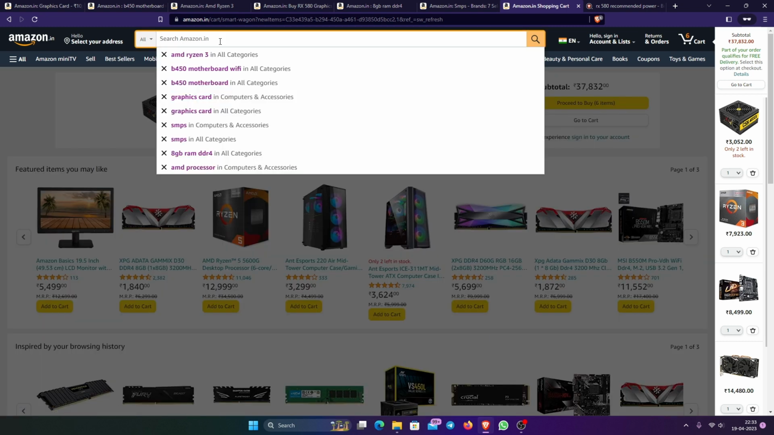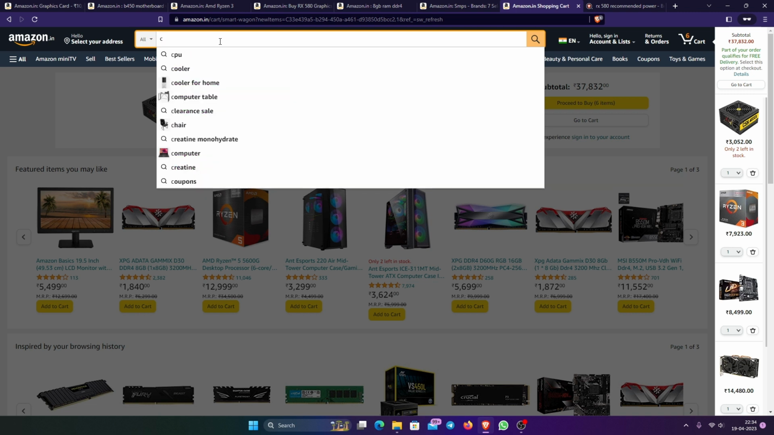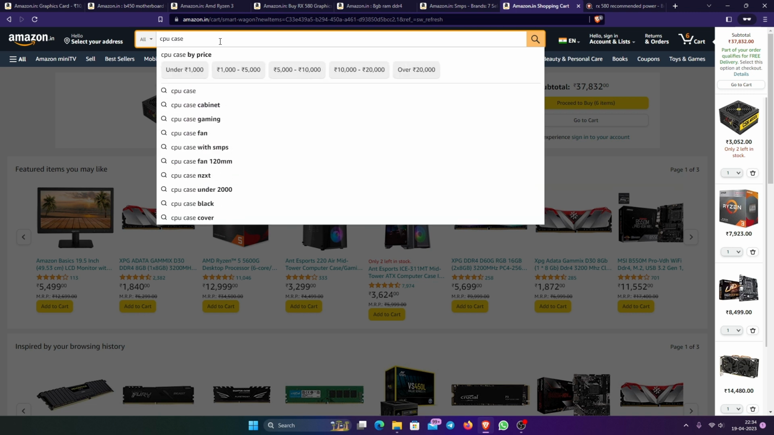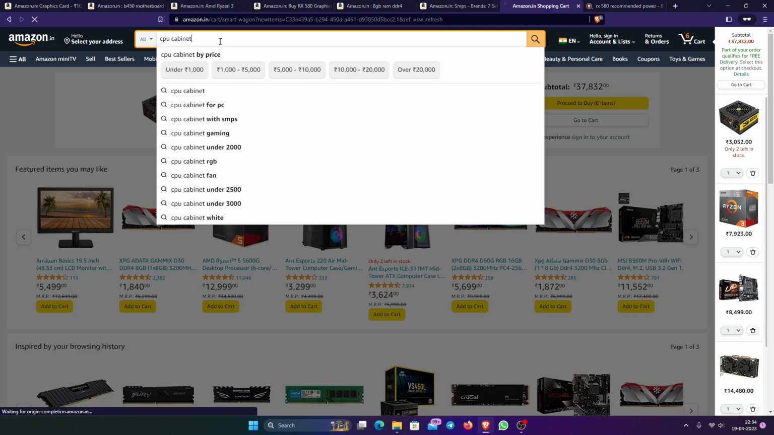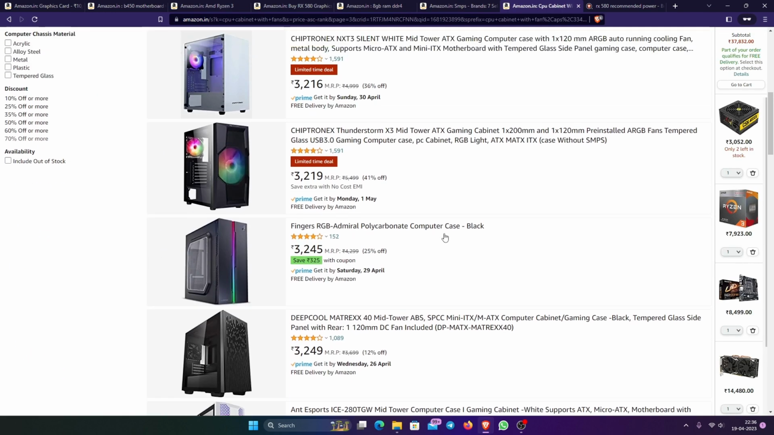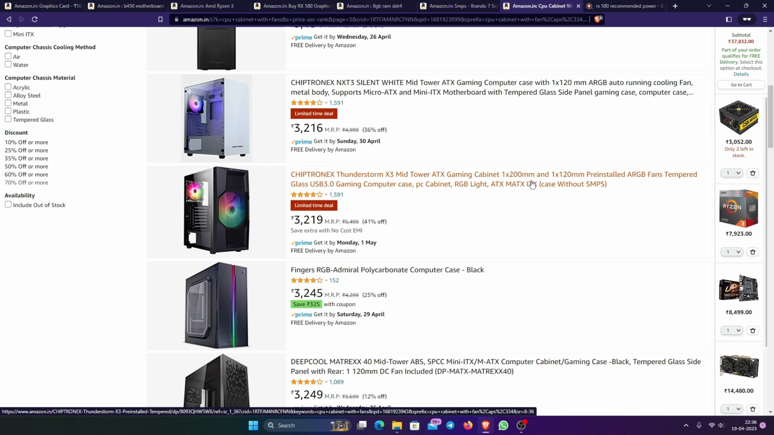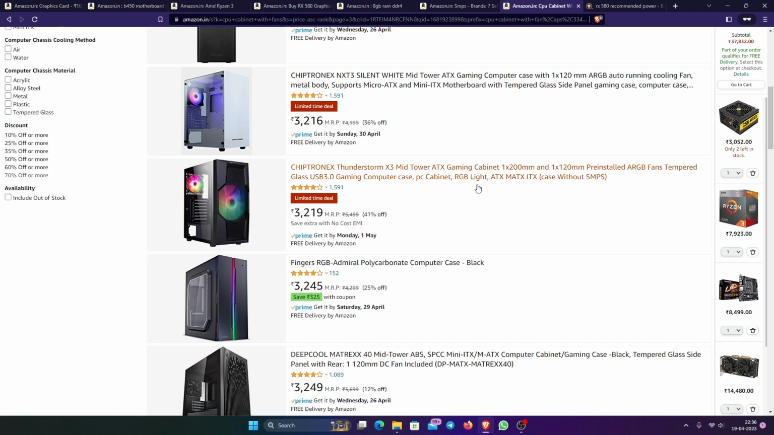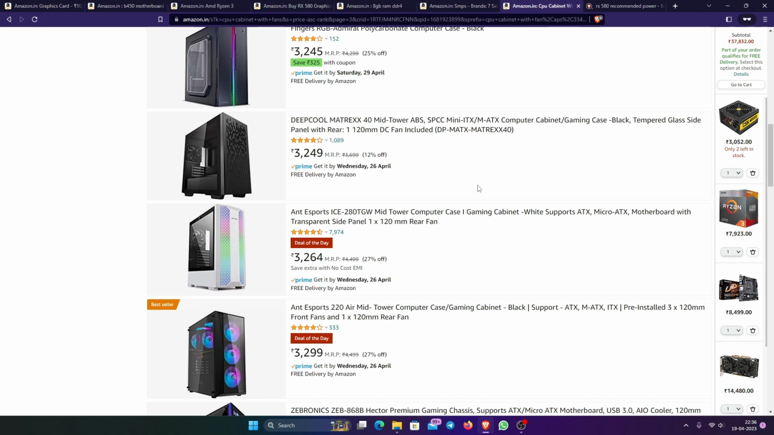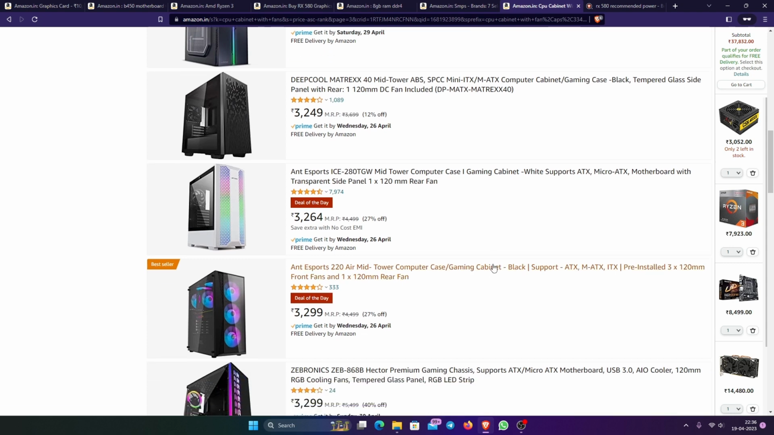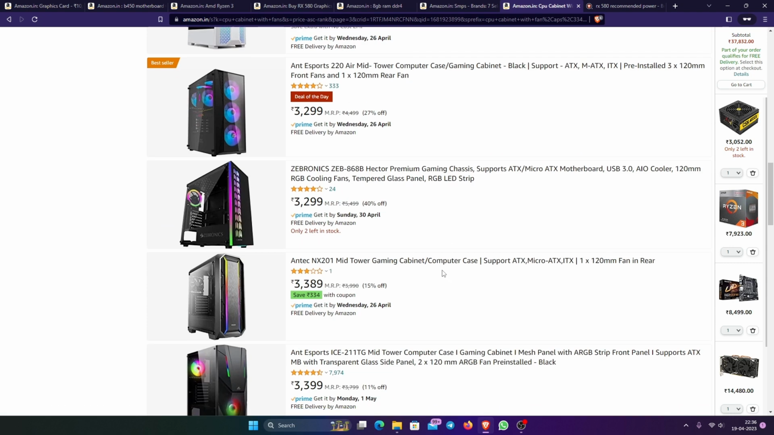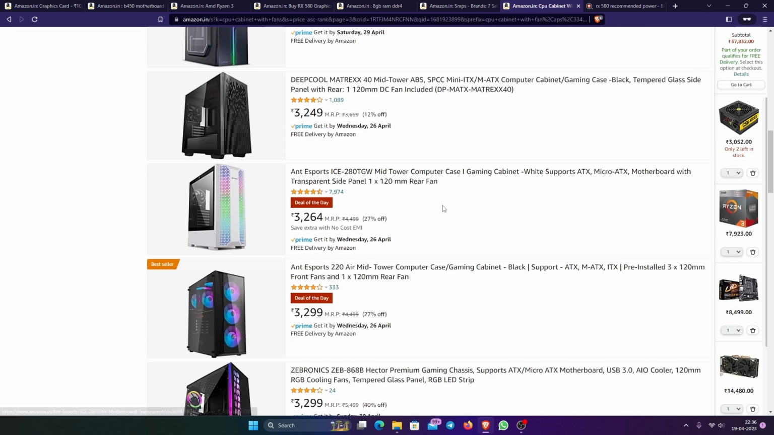All we need now is to add a case and storage. CPU cabinet. No, thank you. What about this? Okay, one 200mm and one more fan. Not a bad choice. This one, let's give this a go.